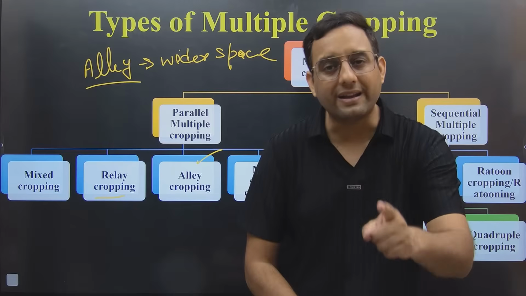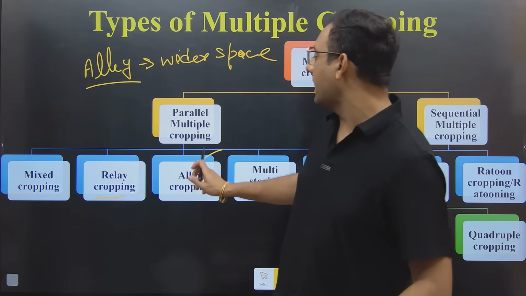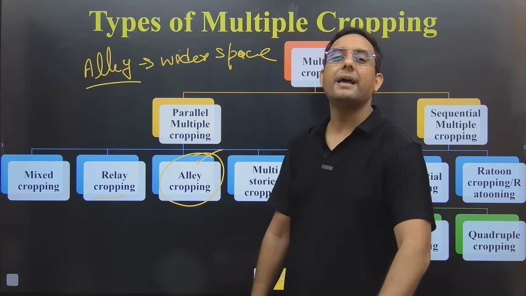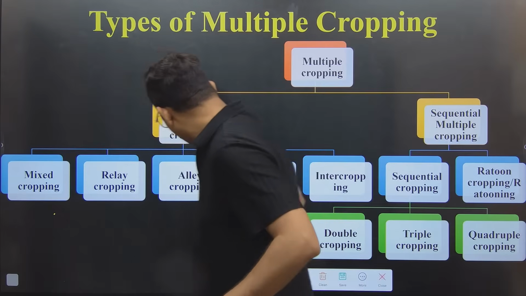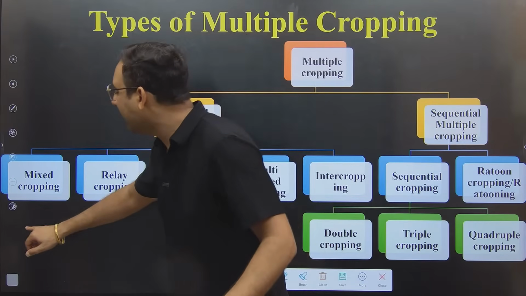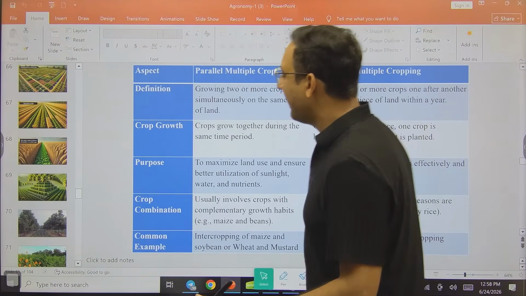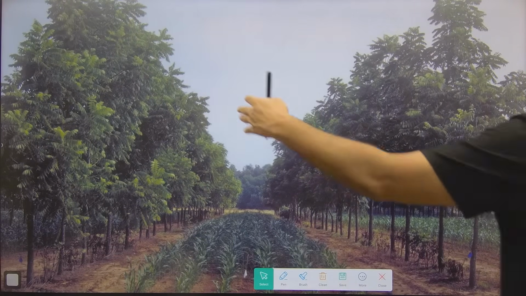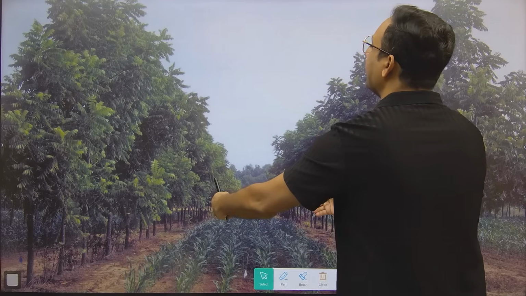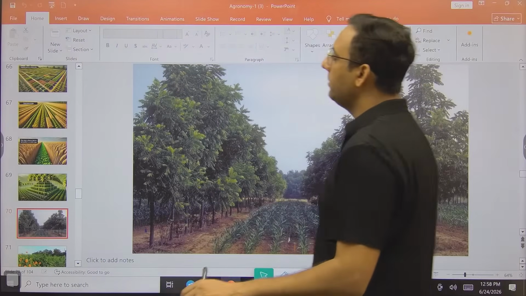If the wider area is called LA, and if I am growing a crop in that LA area, what will that crop be called? LA cropping. So LA cropping means when we grow crops in the LA way in between 2 rows of trees, it will be known as LA crop. I hope after seeing this photo, definitely you will say yes sir, I'm 100% clear, because there are 2 rows of trees with a wider way in between, which is known as LA. In between the LA ways, if I am growing a crop, it will be known as LA crop.